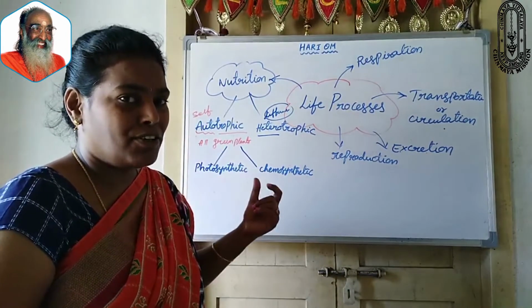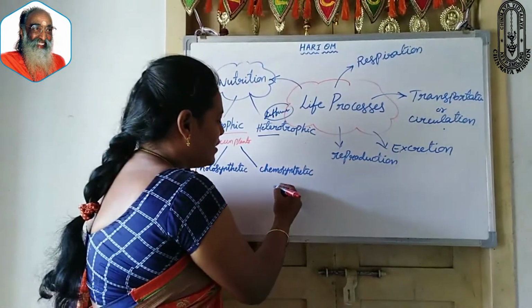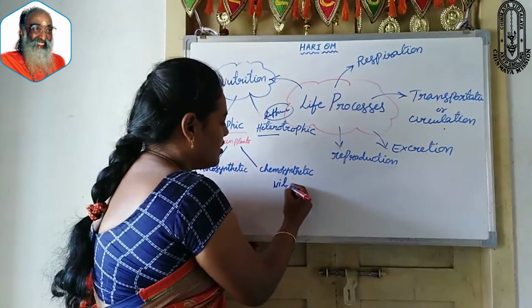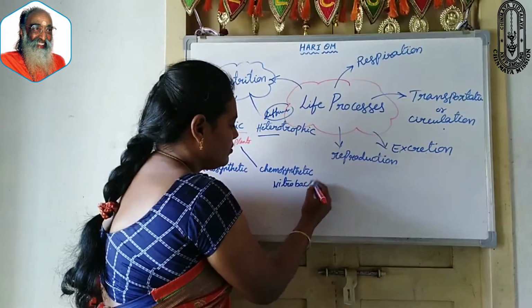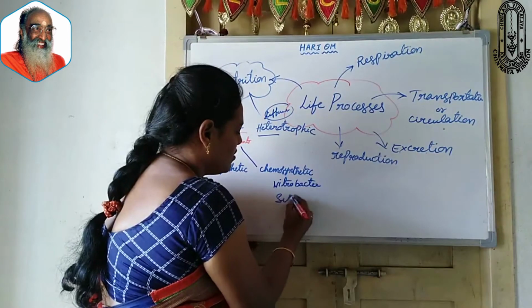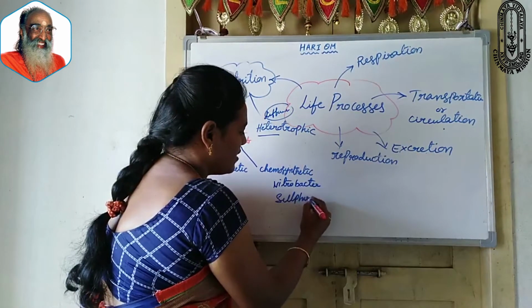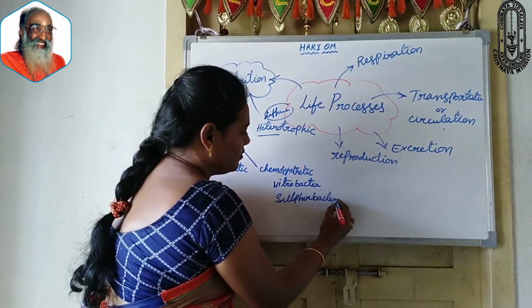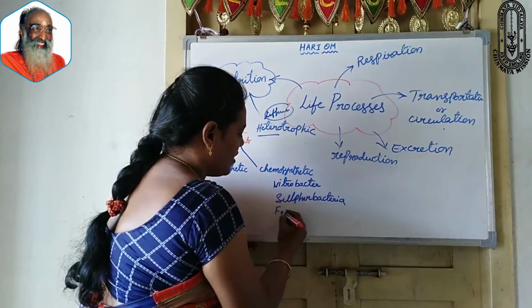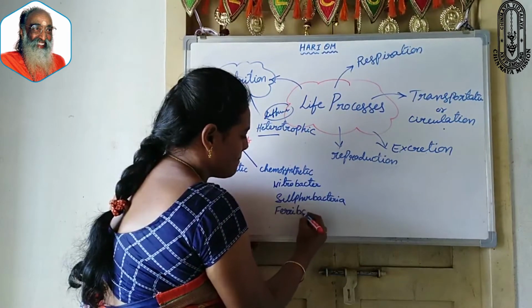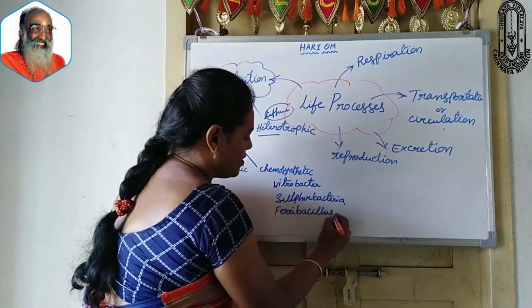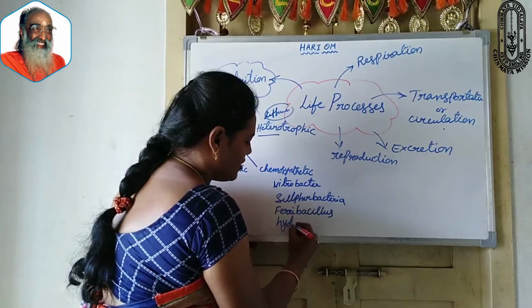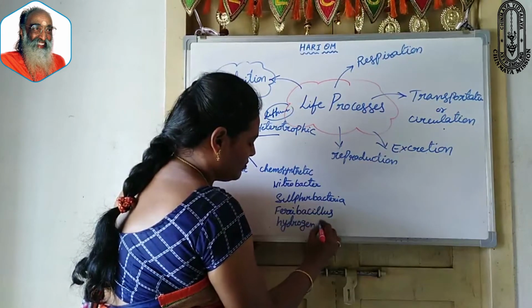Chemosynthetic autotrophic nutrition means some types of bacteria like Nitrobacter, Sulfobacter, Ferribacillus or hydrogen bacteria.